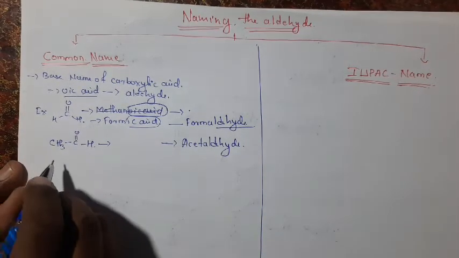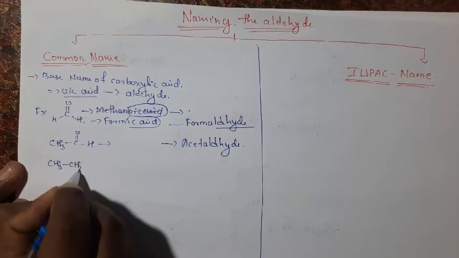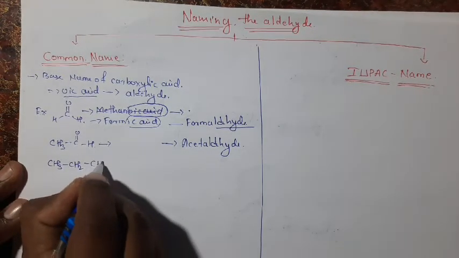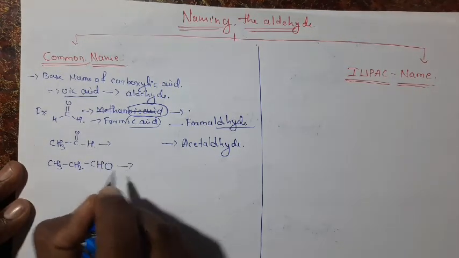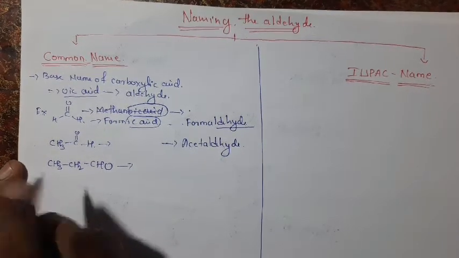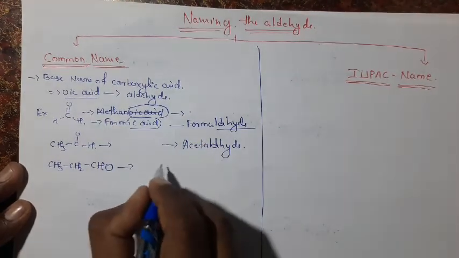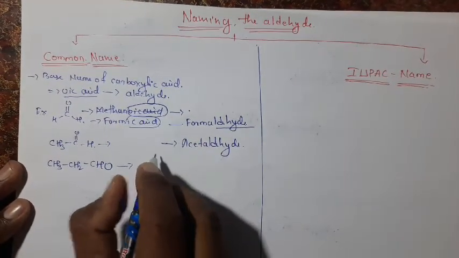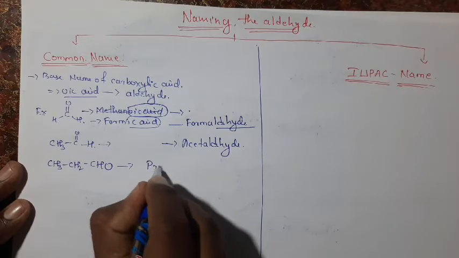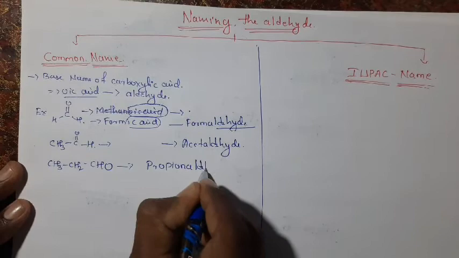The next, CH3CH2CHO. This is the aldehyde which contains 3 carbon atoms. Then the 3 carbon atom carboxylic acid is called propanoic acid. Then its aldehydic name becomes propionaldehyde.